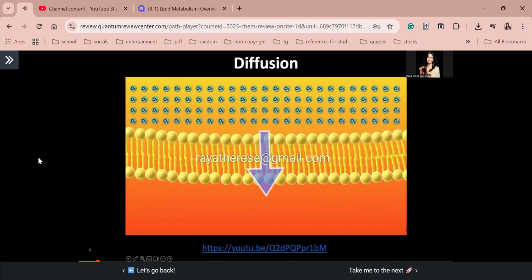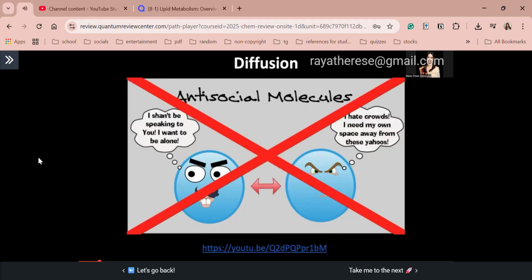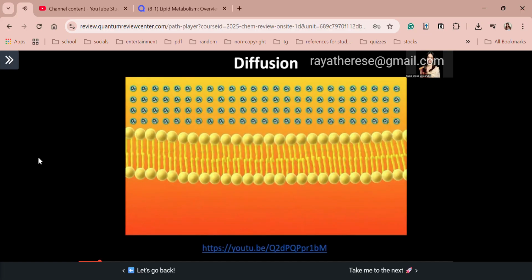But why do they do this? The answer is a bit more complex. Although we sometimes like to use analogies and say that molecules want to move from high to low, or that they like to have personal space and spread out to avoid being close to others, in reality, molecules don't really like or want anything. Instead, diffusion happens because molecules are in constant random motion.